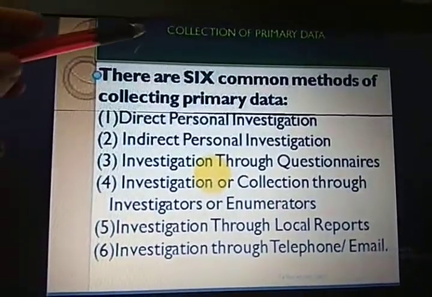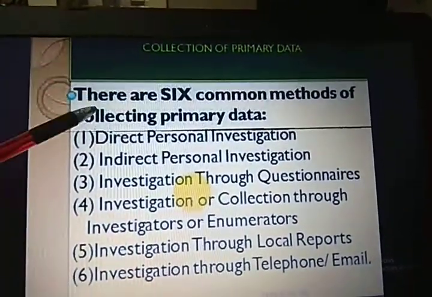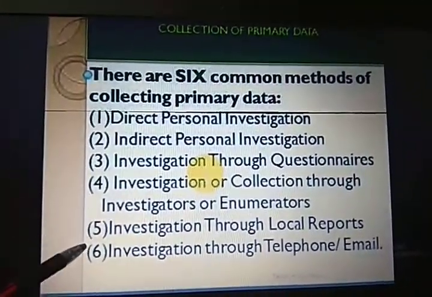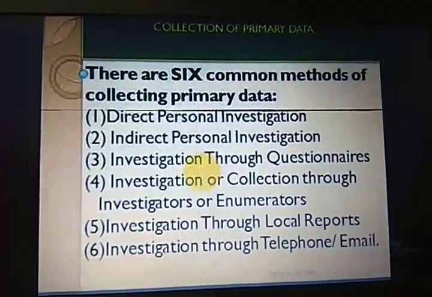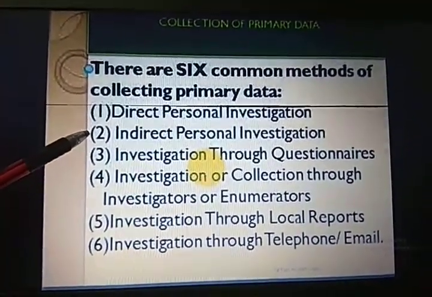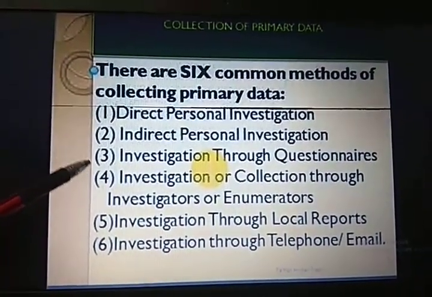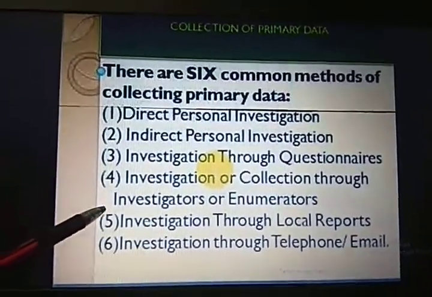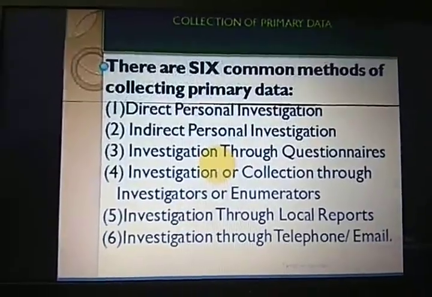Now if I talk about collection of primary data, primary data are collected via 6 different methods, and we are going to discuss each method in detail. There are 6 common methods of collecting primary data: direct personal investigation, indirect personal investigation, investigation through questionnaires, collection through investigators or enumerators, investigation through local reports, and investigation through telephone or email.